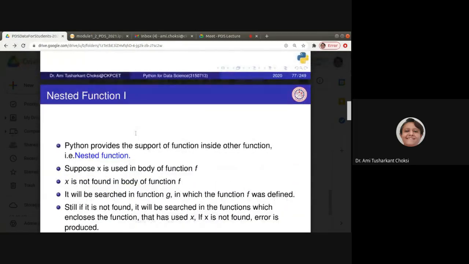Now, let us study the next topic, that is nested function. Python provides support for a function inside another function, and that is called a nested function.